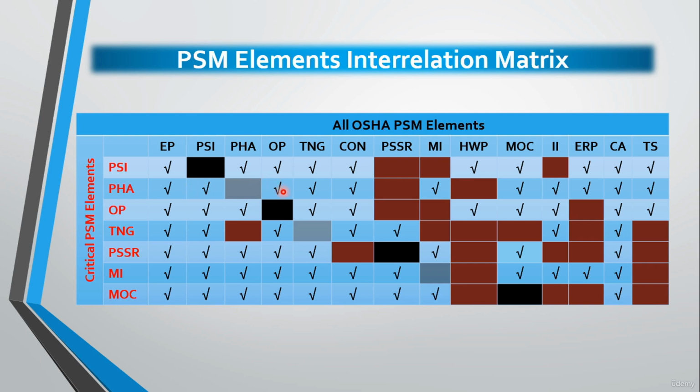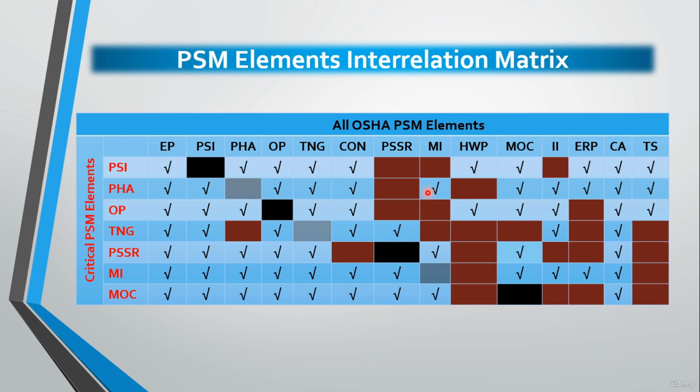Regarding the interrelation with operating procedures, we will find that identified process hazards should be included in the operating procedures as warnings and cautions. Regarding the interrelation with training, we will find that the content of training module for plant personnel involved in operating the process should include information of identified process hazards from the PHA. Also, the content of training module for maintenance personnel should include information of the identified hazards from PHA as well. So, regarding the relation with contractors, we will find that, of course, PHA outcomes and resolution of recommendations should be informed to the affected contractor workers.